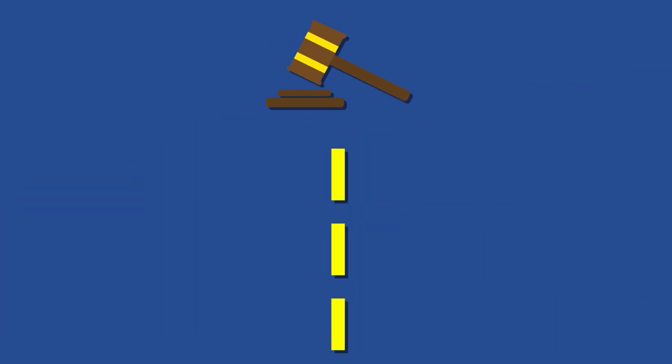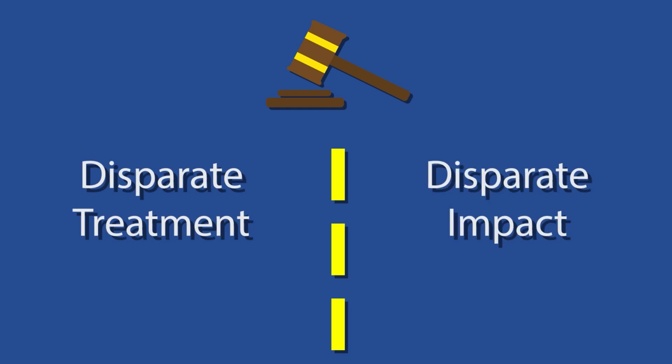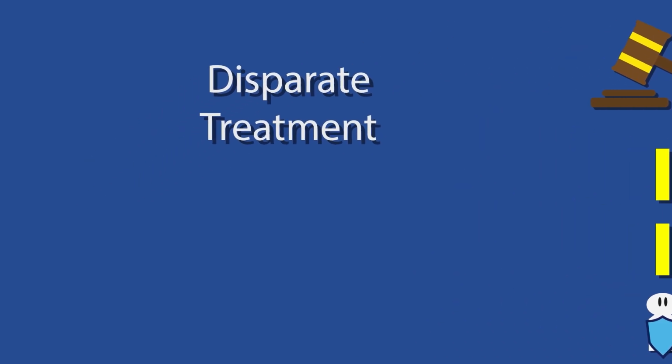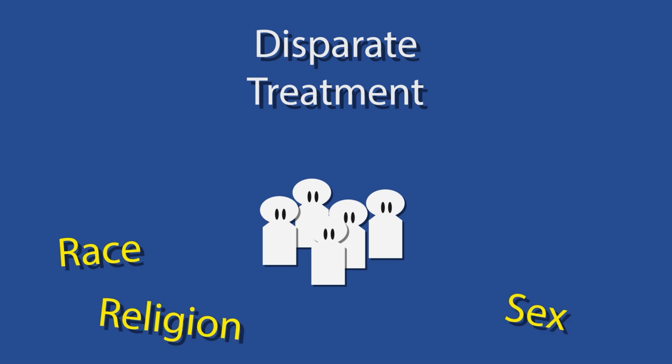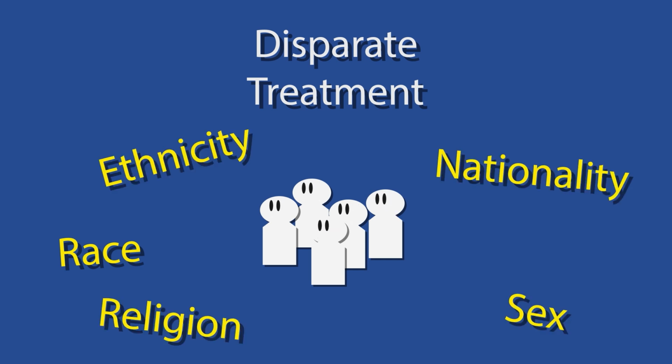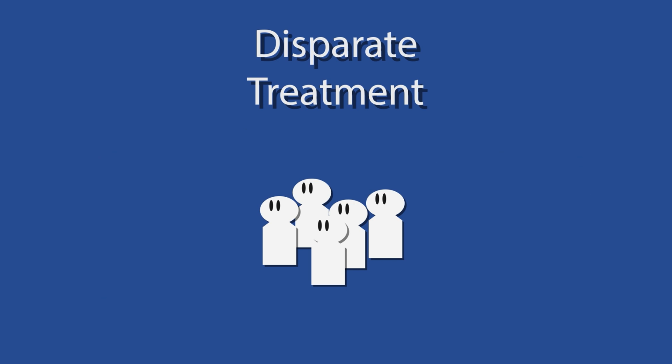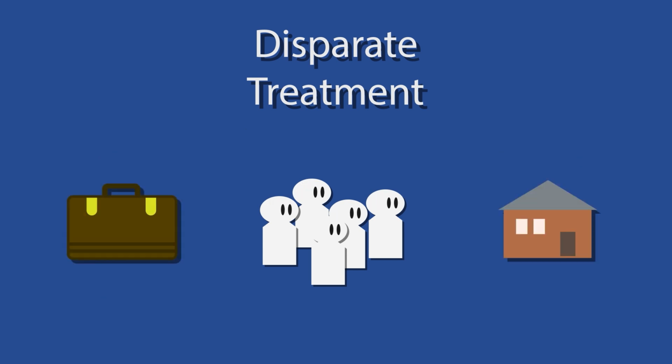In the US, two concepts dominate discrimination law: disparate treatment and disparate impact. Both are related to protected classes. Disparate treatment occurs when someone is denied equal treatment in their access to products, services, or opportunities because of discriminatory practices or policies. In these cases, members of protected classes such as race, sex, religion, national origin, or ethnic group are evaluated in selection procedures, such as employment and housing, with different standards based on their class.